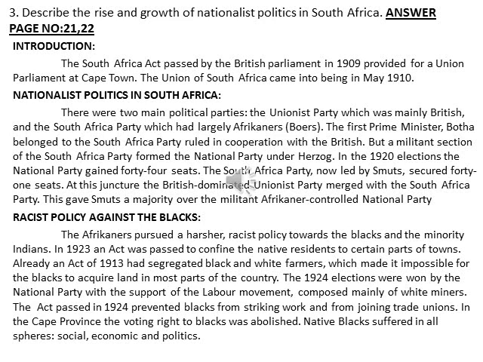The Union of South Africa came into being in May 1910. Can you find that? The blue color box is there, no? Just above that, fourth line. The four states formed into a union, so the point starts like that, no? Strike out that. Just start from the South Africa Act passed by the British Parliament. Then mark the national politics in South Africa fully. Then the racist policy against the blacks paragraph fully.